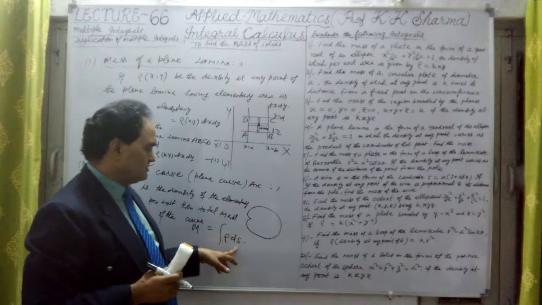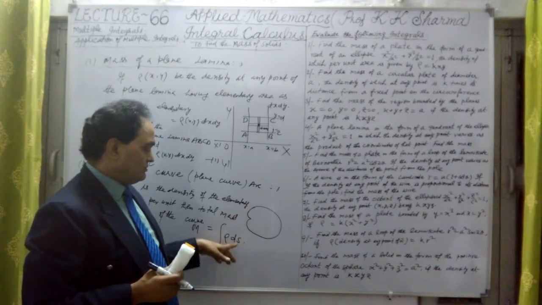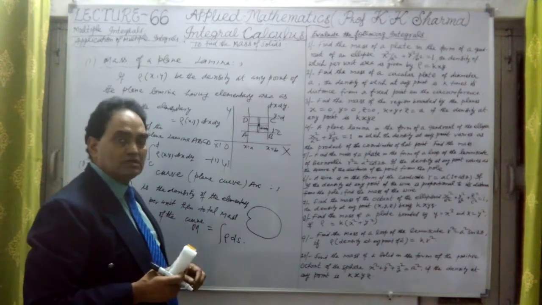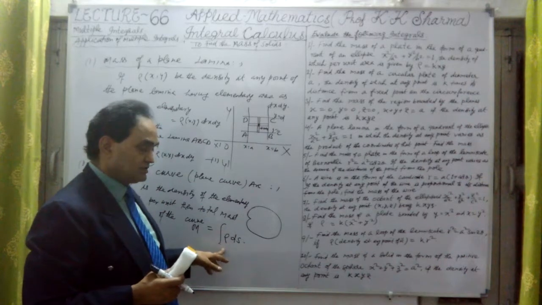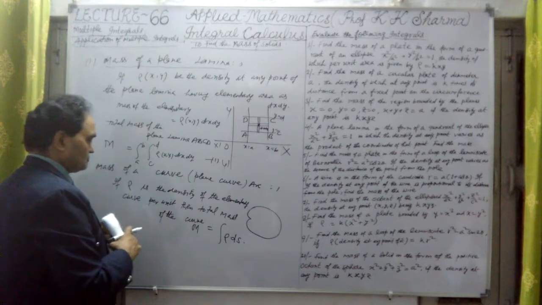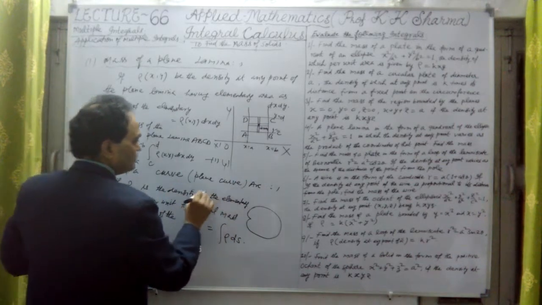This single length is given. Suppose per unit of this length, this arc. Okay, we have taken ds as the area into rho into ds. Only a single integration sign will serve the purpose of this length. This we have to find out, the mass of this curve. This is the elementary mass of the curve or plane curve.